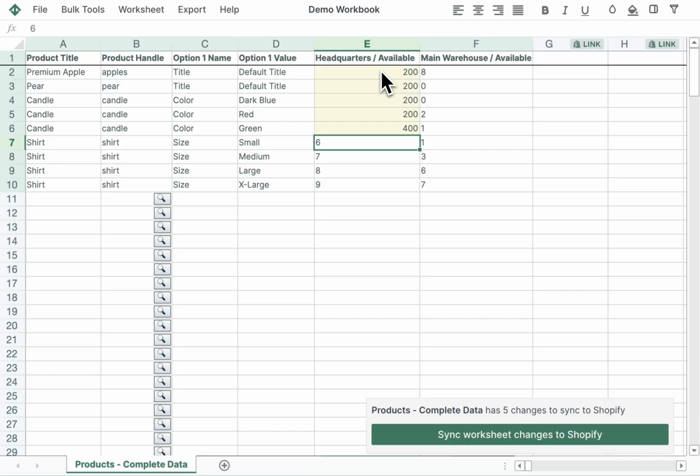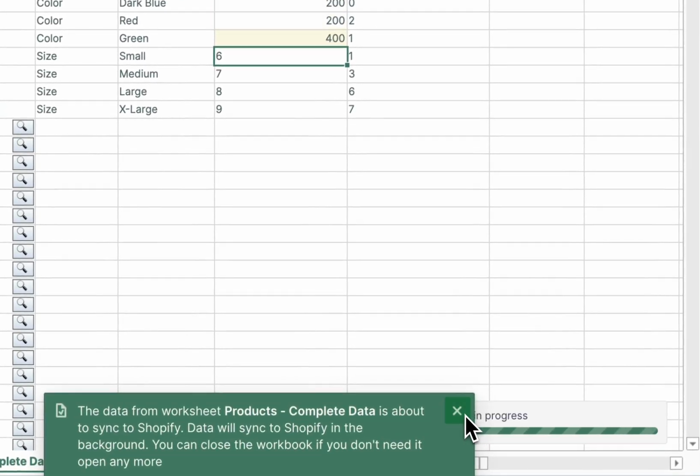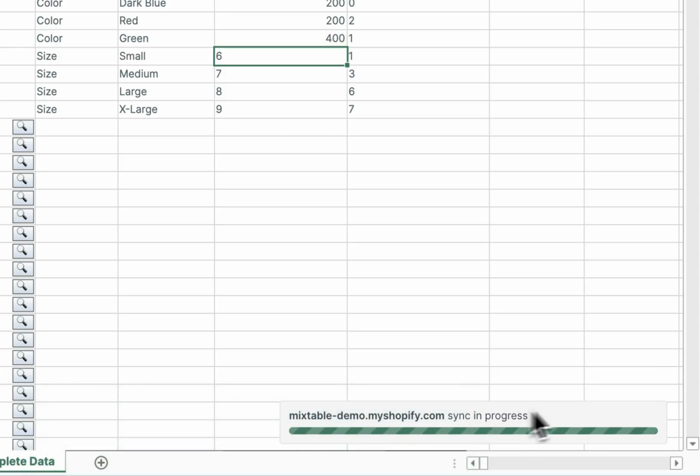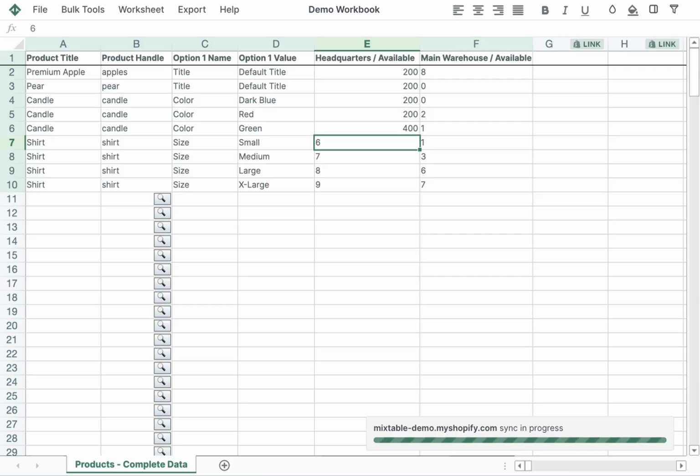Once we are good and ready, we can click the Sync Worksheet Changes to Shopify button to send this information to Shopify. We can see that our cells went from yellow to white, which means the information was sent over to Shopify.